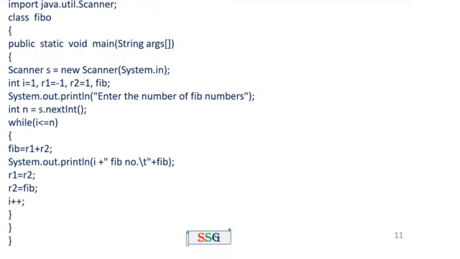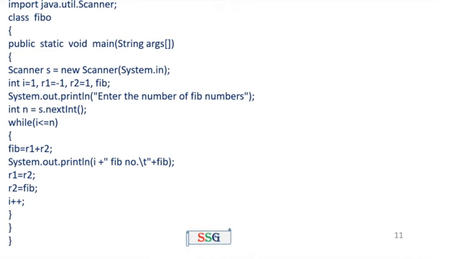The same Fibonacci program using a while loop. The remaining statements are the same. Import java.util.Scanner is the same. Class name same. Public static void main same. The next one, the Scanner command, same. Declaring variable i equal to 1, r1, r2, the same variables. System.out.println enter the number of Fibonacci numbers. Then n equal to s.nextInt.